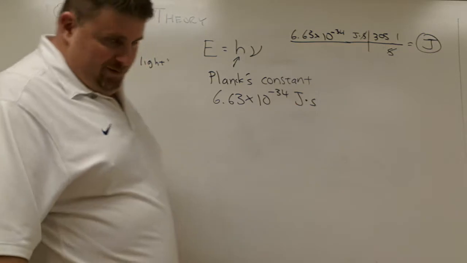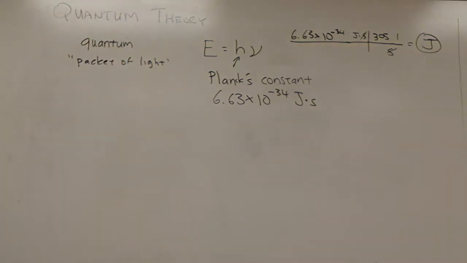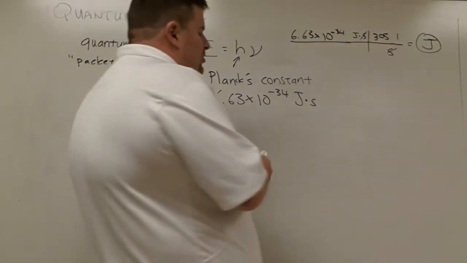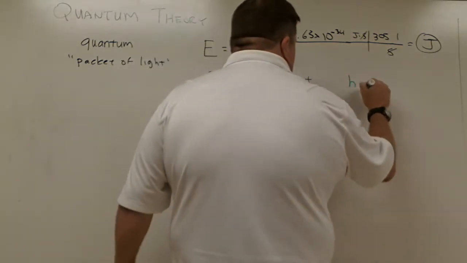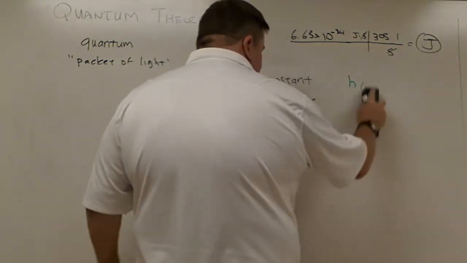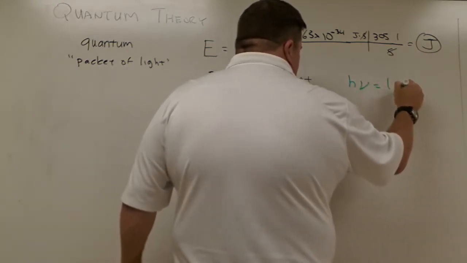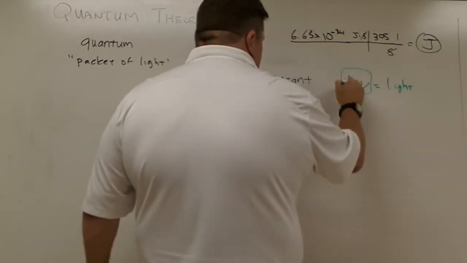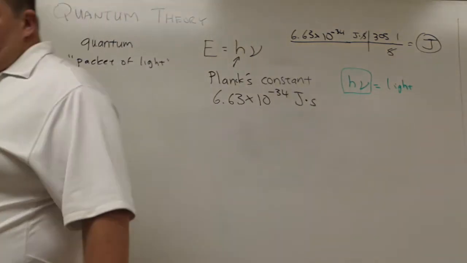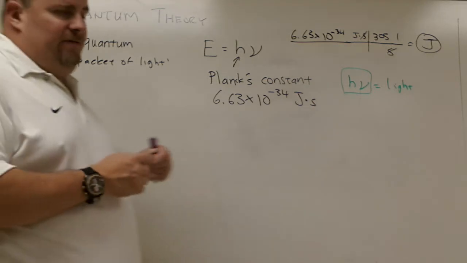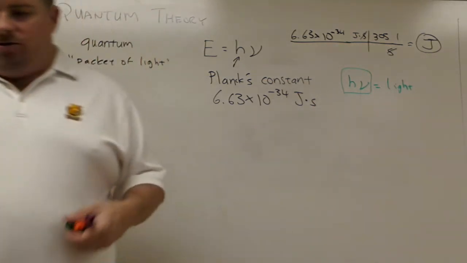So when we talk about light, and a lot of times you'll run into this in organic chemistry, when we talk about light energizing something, light is going to be h nu. This is a shortcut we use to say light. So if you ever see h nu over an arrow or somewhere in a chemistry book, h nu is the representation that chemists and physicists use for light. It's just a shortcut.